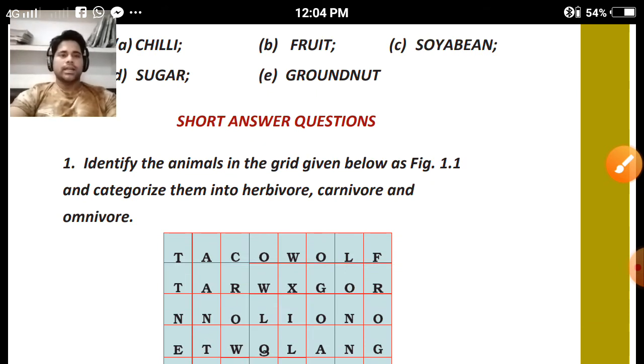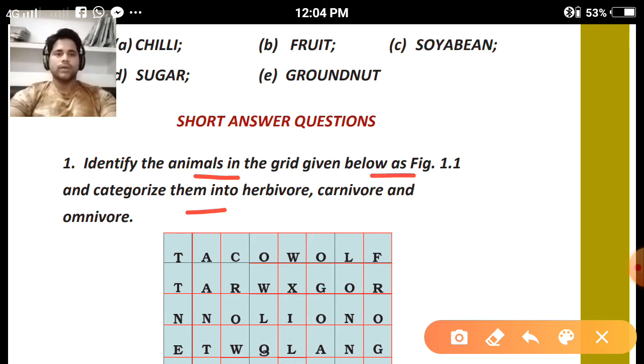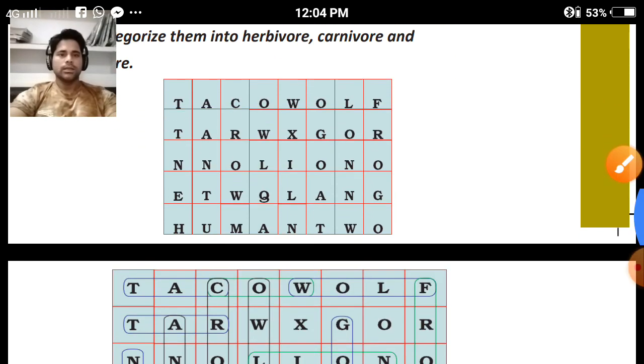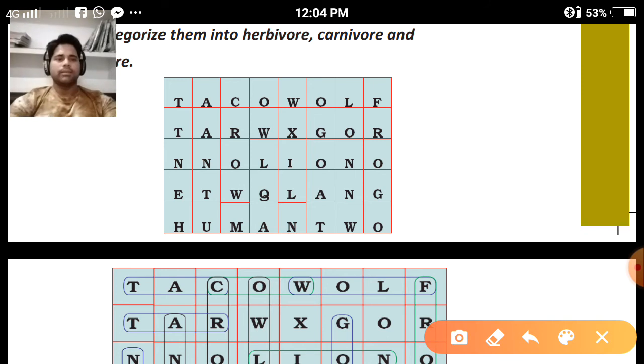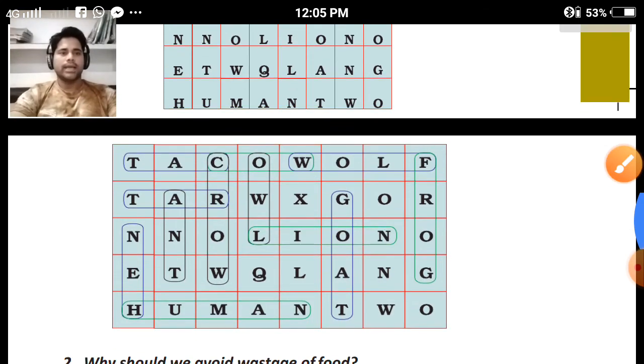Next, short answer questions. Identify the animals in the grid given below as figure 1.1 and categorize them into herbivore, carnivore, and omnivore. Here a word grid puzzle is given. In this puzzle you have to identify which animals are herbivores, which are carnivores, and which are omnivores. So we can circle the animals.